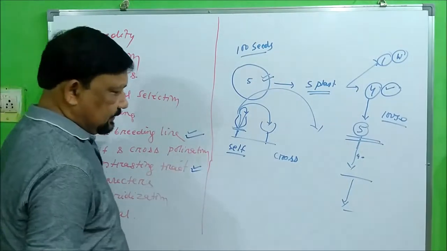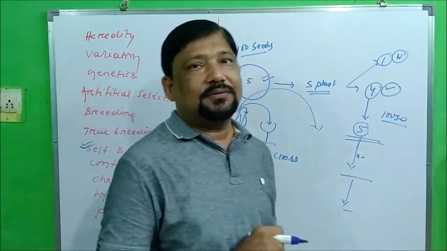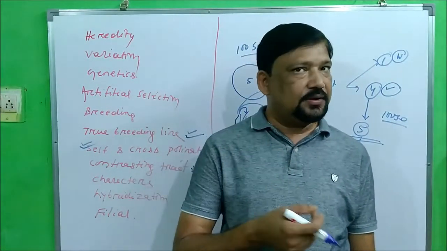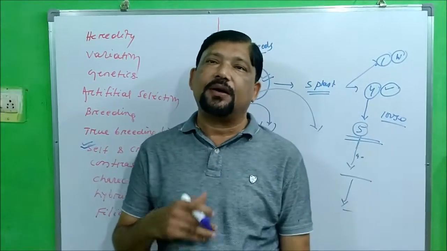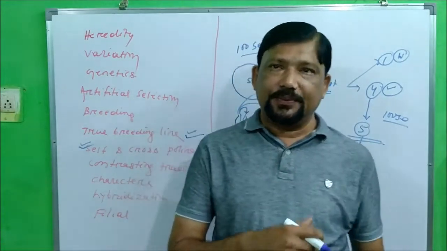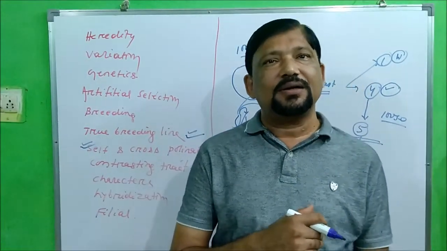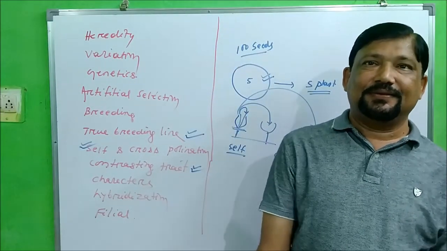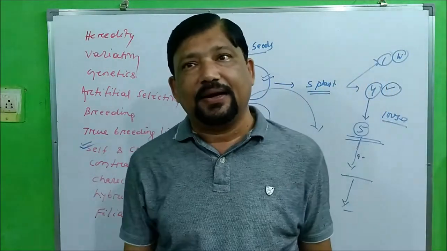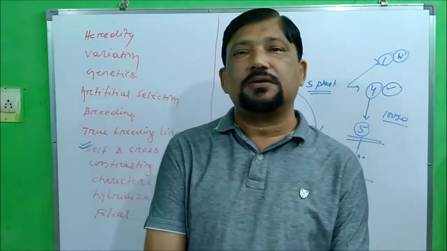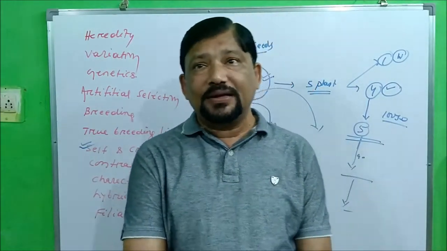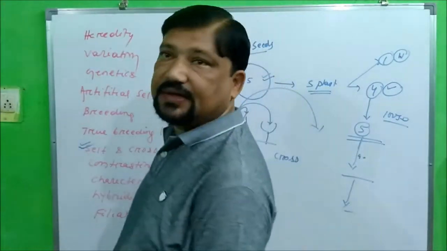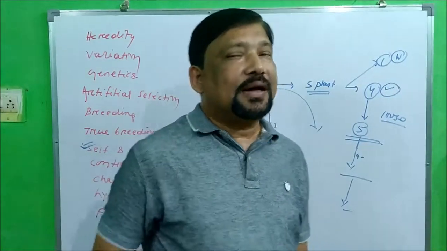contrasting trait. See, if I say tall, then the question arises, how tall? 5 feet is also tall, 7 feet is also tall, and 6 feet is also tall. Even 4 feet is also called tall. That depends on whose measurement we are taking. Okay, if we measure an elephant, then 7 feet is short. If we measure a human, then 7 feet is long. So that depends on the features on which we are calculating.